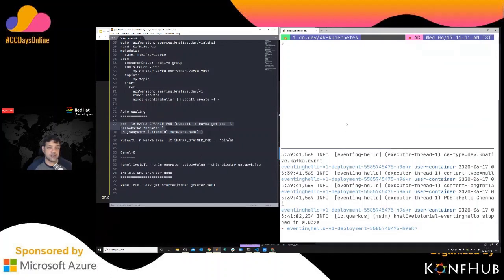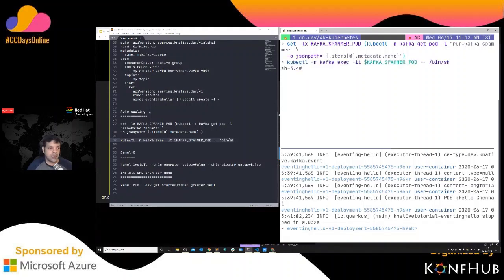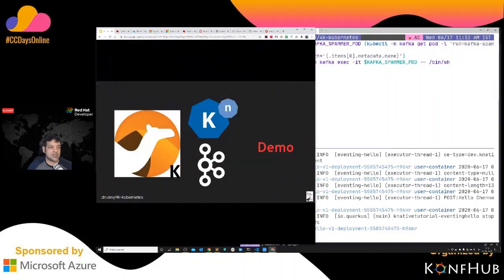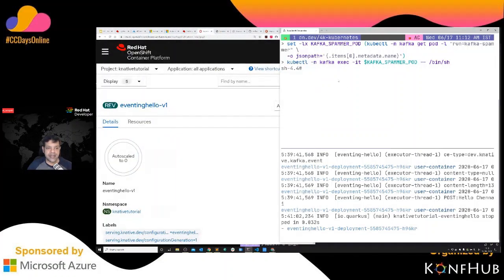So let me get into this particular pod. There's a pod called spammer. It's just a simple pod which allows you to do the scaling. I'm just going to get into the pod. As you watched earlier on my topology, right now I don't have any pods running for this. Let's see what happens if there is a flow of messages. That's what this cloud data streaming is all about. When I get a huge chunk of messages into my cluster, what happens? Let's simulate that case: localhost 8080, and I say I get around 5 messages at a spot. I'm just playing with this example. You can go up to any number of messages.